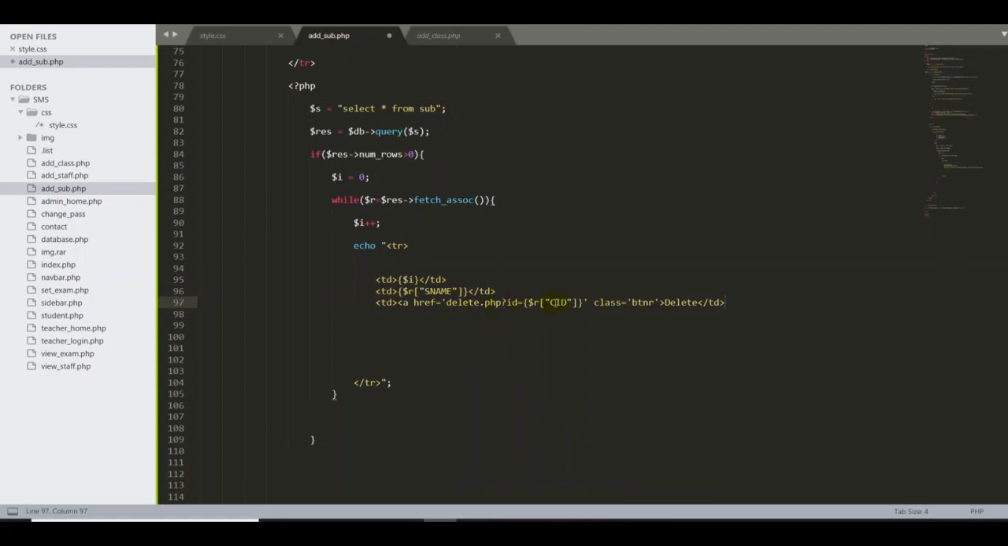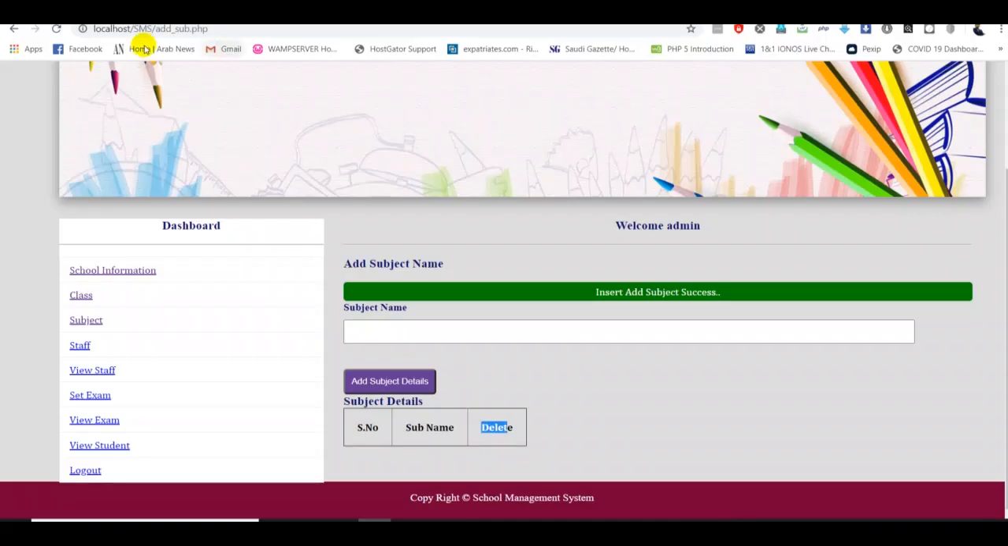The only thing we have to change is, instead of CID we have to put the SID, because SID is our auto increment for the subjects. Everything else is the same. I go back here, then I refresh.